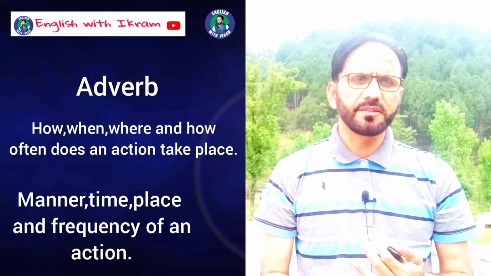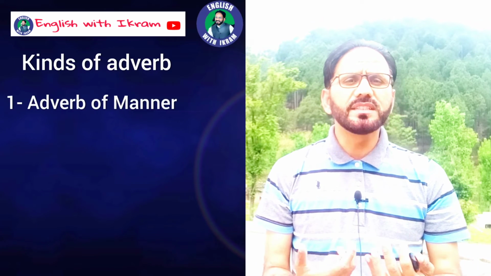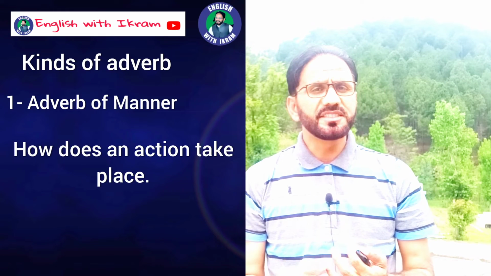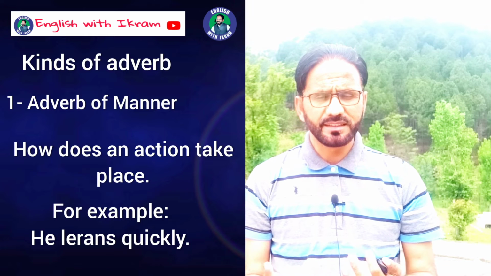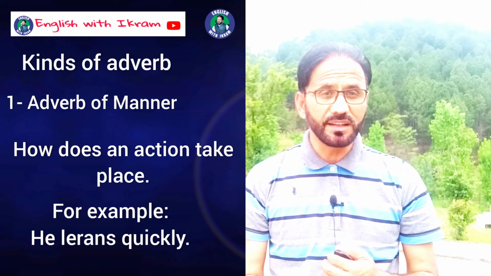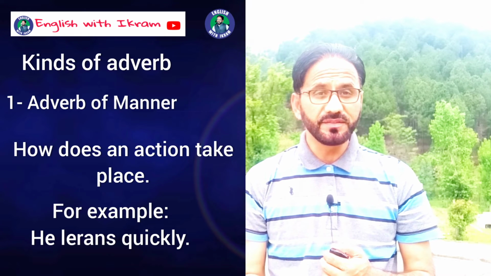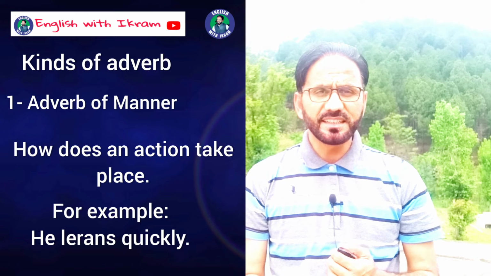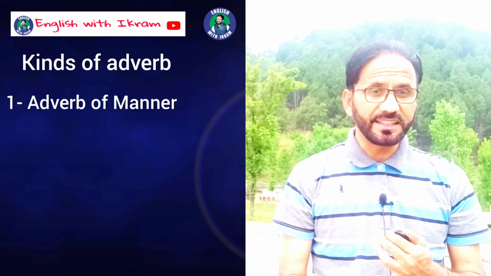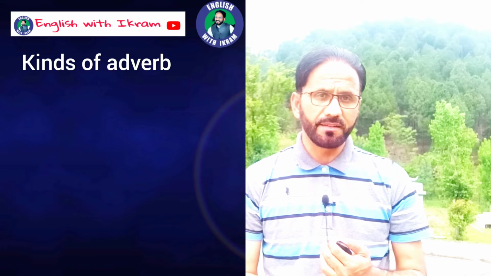Okay, the first kind of adverb is adverb of manner. It tells us how does an action take place? What is the manner of an action? For example, he learns quickly. Quickly, this is adverb of manner. How does he learn? He learns quickly. How does he run? He runs fast. How does he behave? He behaves foolishly. How does he treat? He treats kindly. So these words tell us the manner of action. So this is the first kind of adverb, adverb of manner.